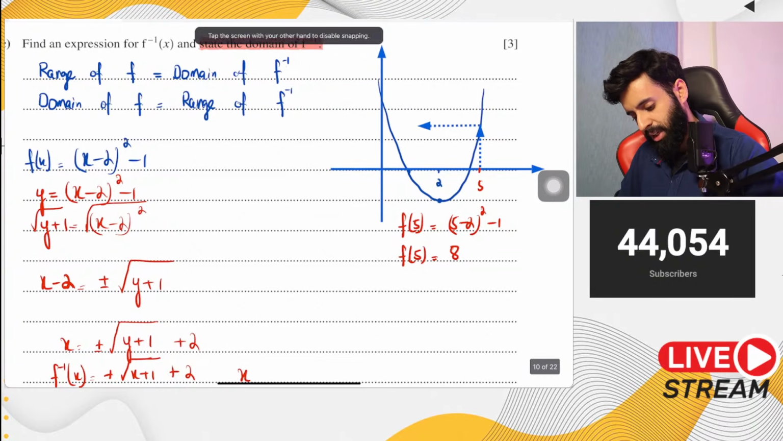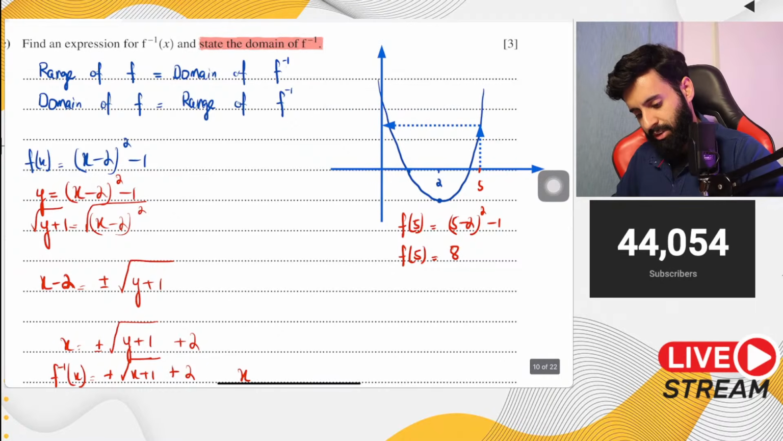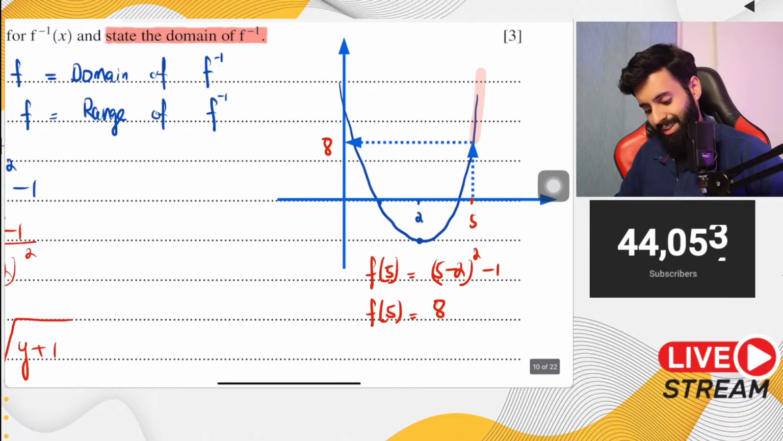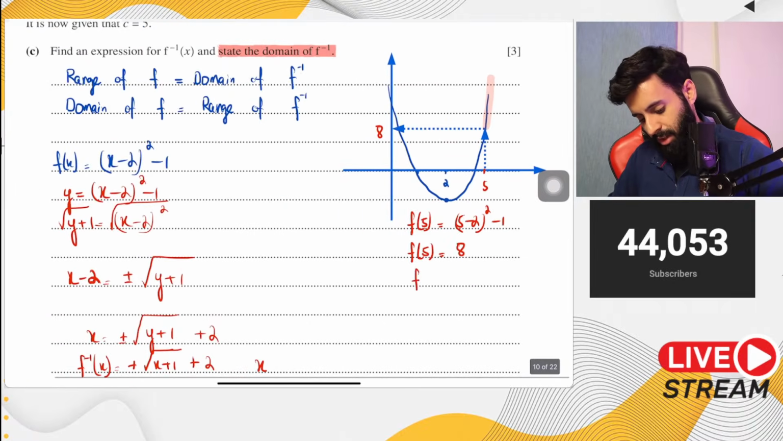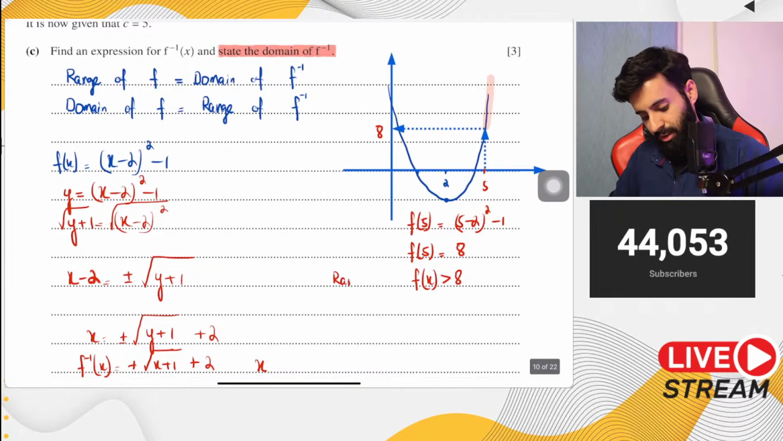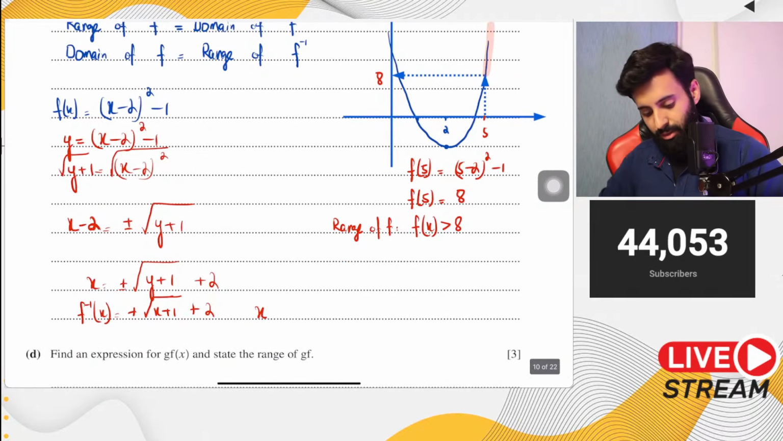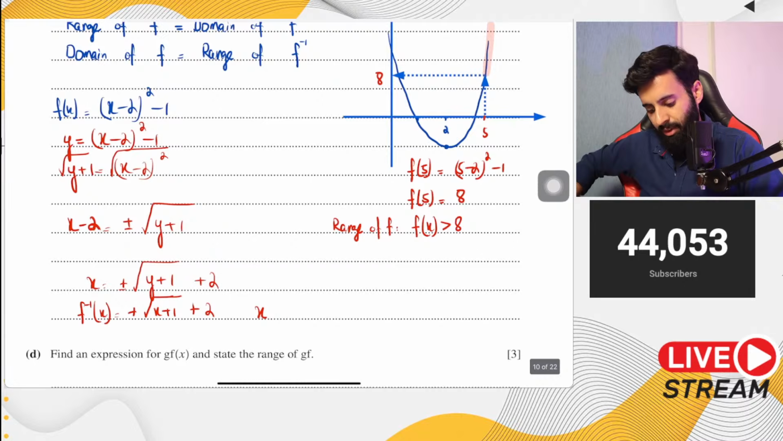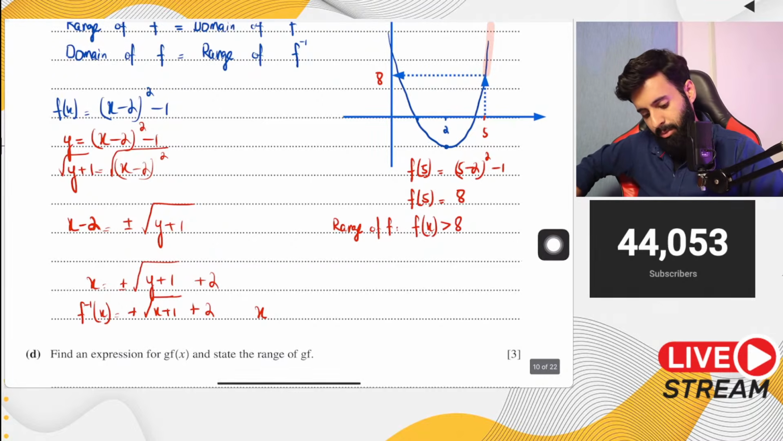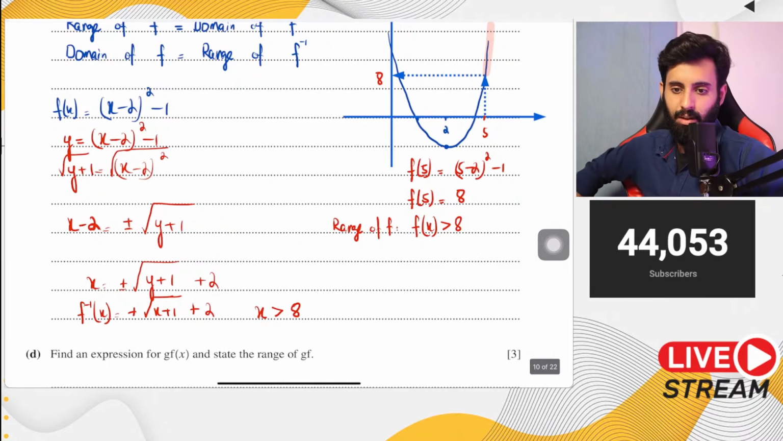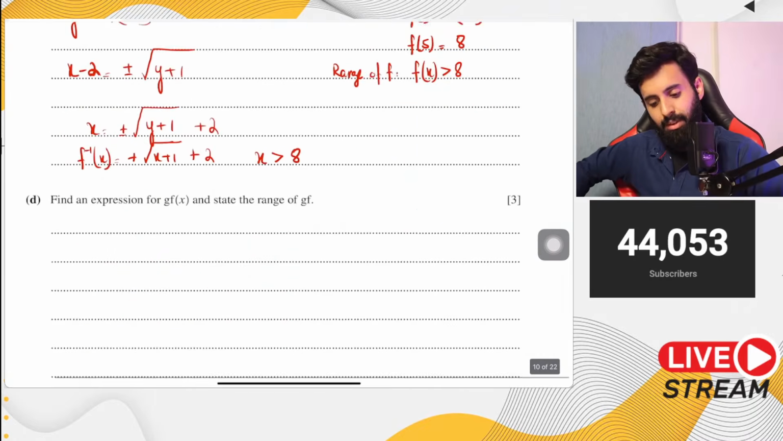And if the domain is greater than 5, that means this is the part of the curve that we're looking at, which means the range will be f of x greater than 8. Now this is the range of f. As we know, the range of f is also equal to the domain of f inverse. So if the range of f is f of x greater than 8, the domain of f inverse would be x greater than 8. And there you go. That's your answer.